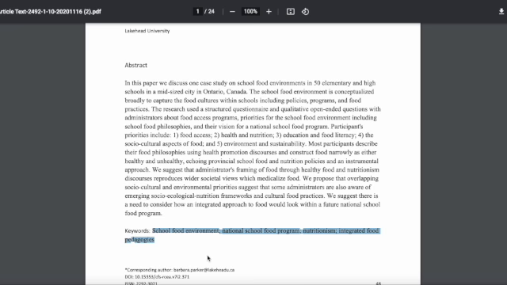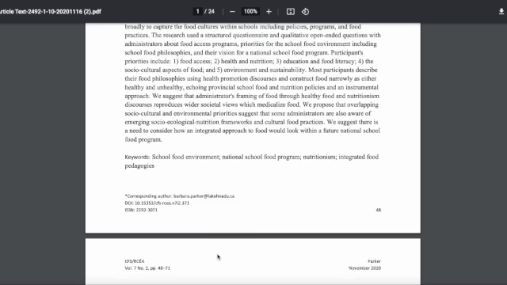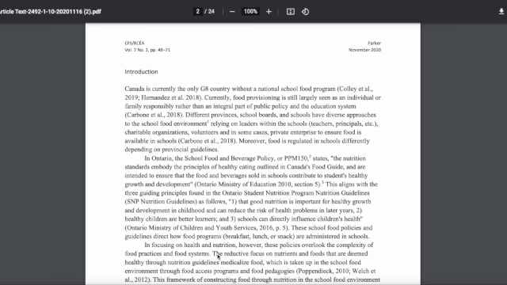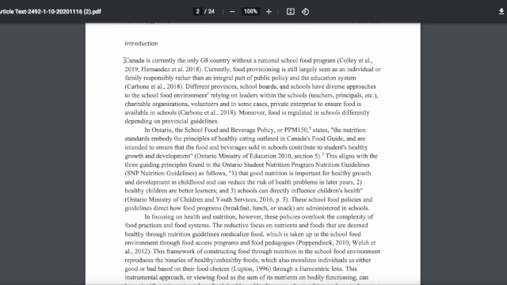Here's some other keywords again listed. Every scholarly journal will have that, so you can use those if you'd like. And look at this, when I'm perusing the article a little bit more, Canada is currently the only G8 country without a national school food program. Really? A national school food program? Really? I think you can do better.